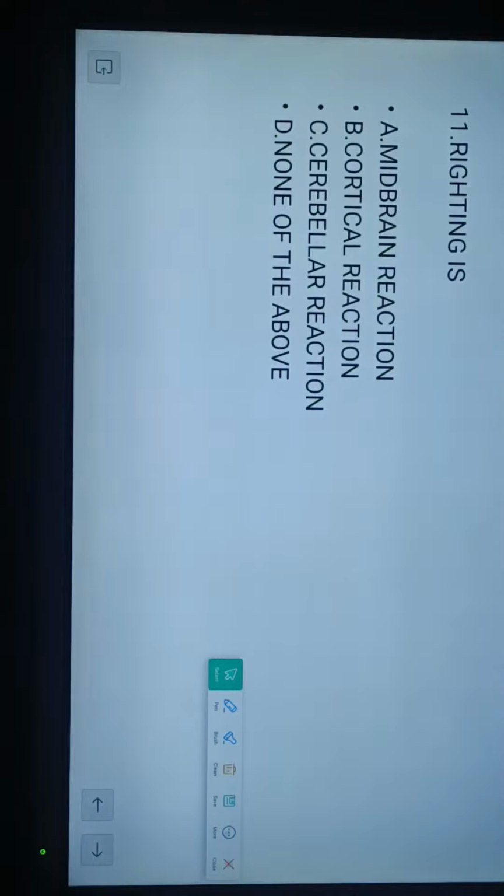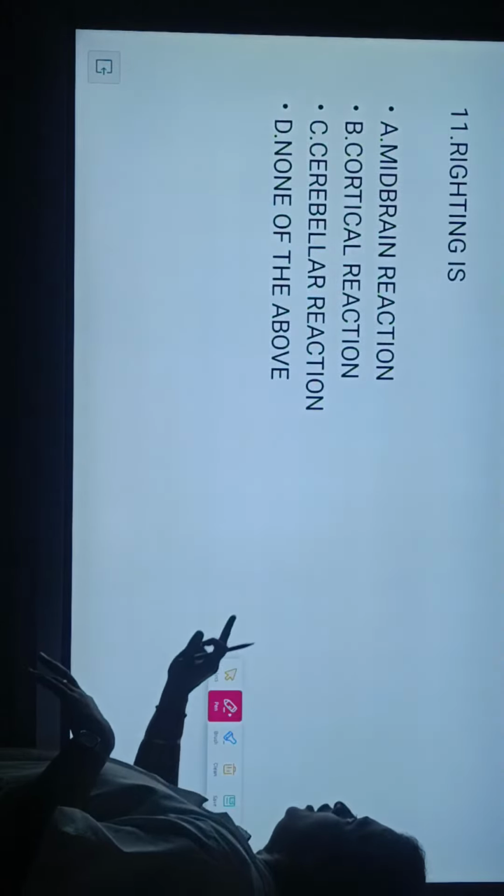Let me discuss the options. Righting is a reaction. It is an advanced type of postural or movement development for a newborn baby.